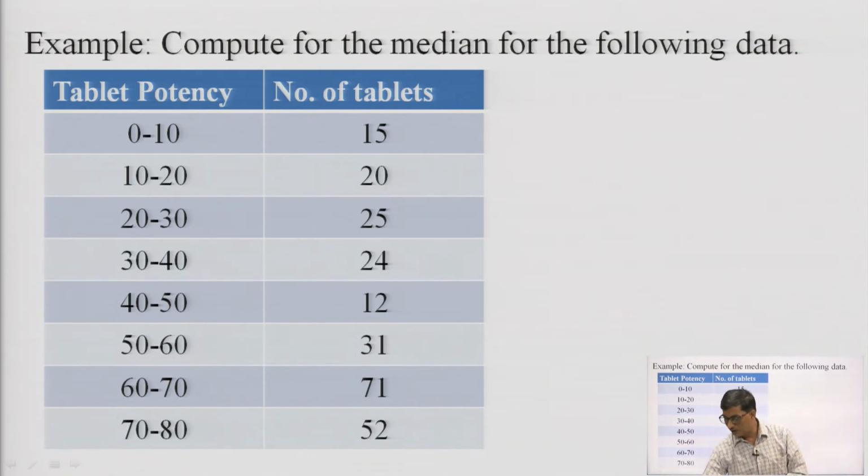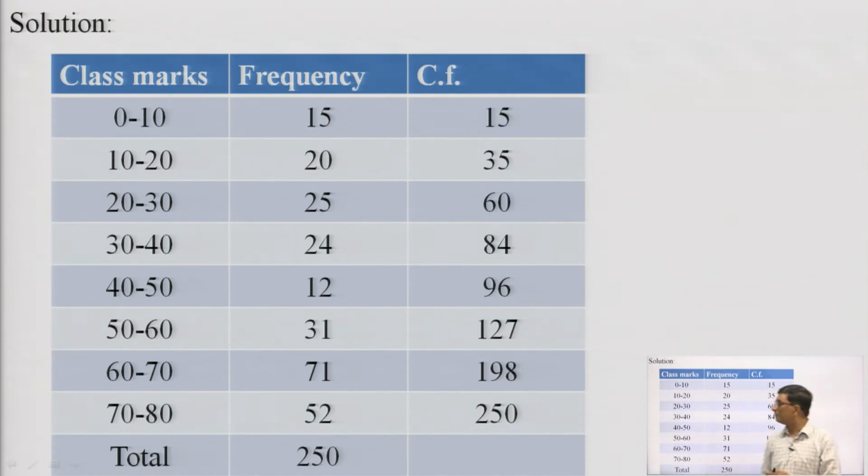First of all, we draw a table in which in the first column we write the class marks or class intervals of our data. In the second column we write the frequency, and in the third column we find the cumulative frequency. This is the first step to calculate the median.